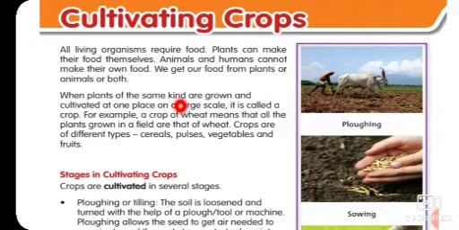When plants of the same kind are grown and cultivated at one place on a large scale, it is called a crop. For example, a crop of wheat means that all the plants grown in a field are that of wheat. Crops are of different types like cereals, pulses, vegetables and fruits.